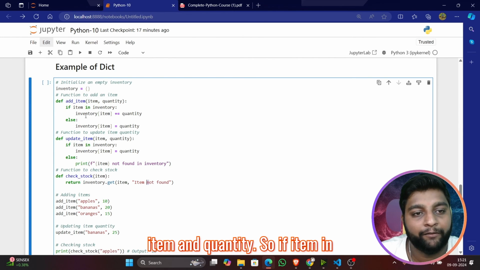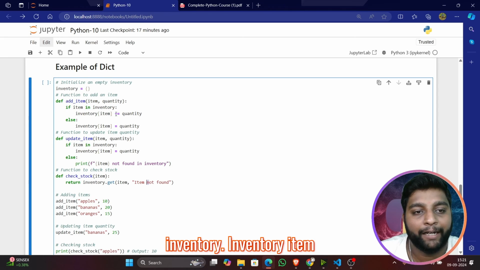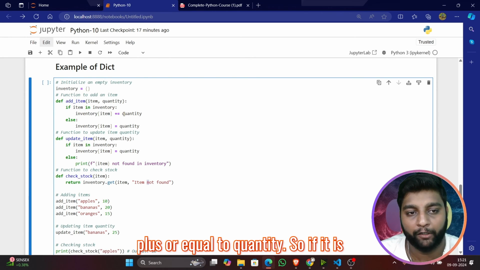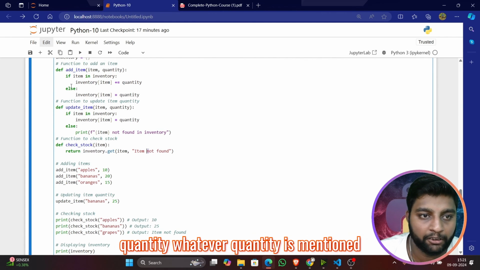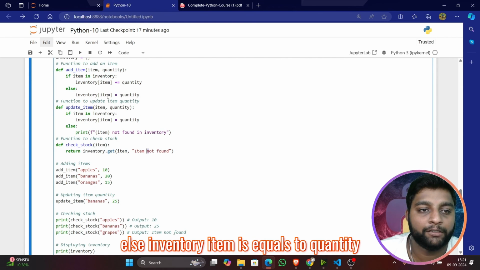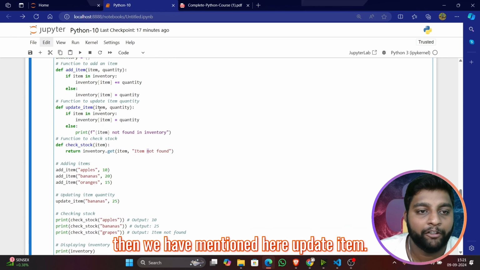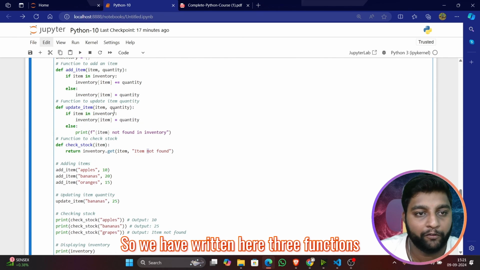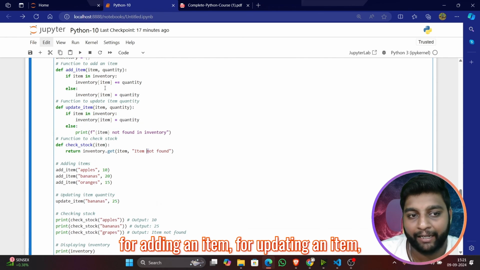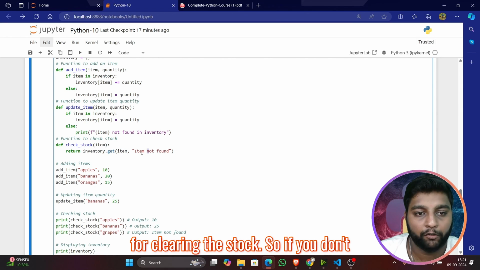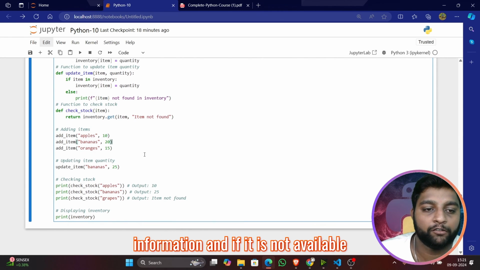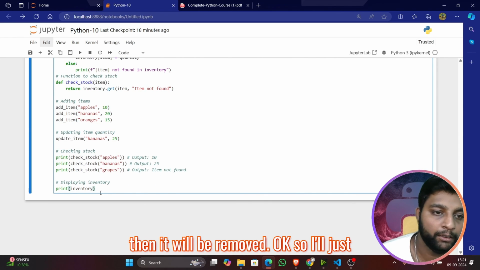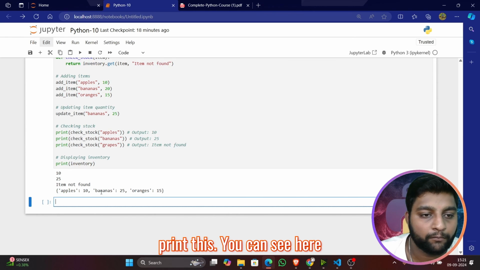If item in inventory, inventory item plus equal to quantity. If it is already available, add it, else inventory item equals quantity. Then we have update item. We have written three functions: for adding an item, for updating an item, and for checking the stock. If you don't have the item, it will say not found.